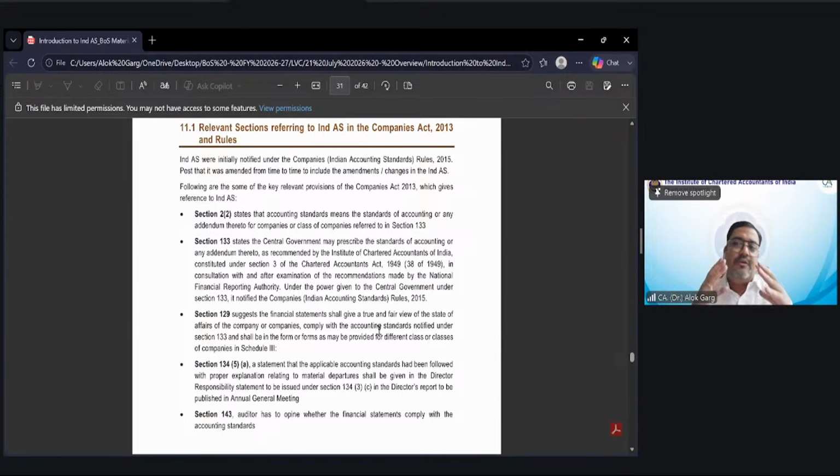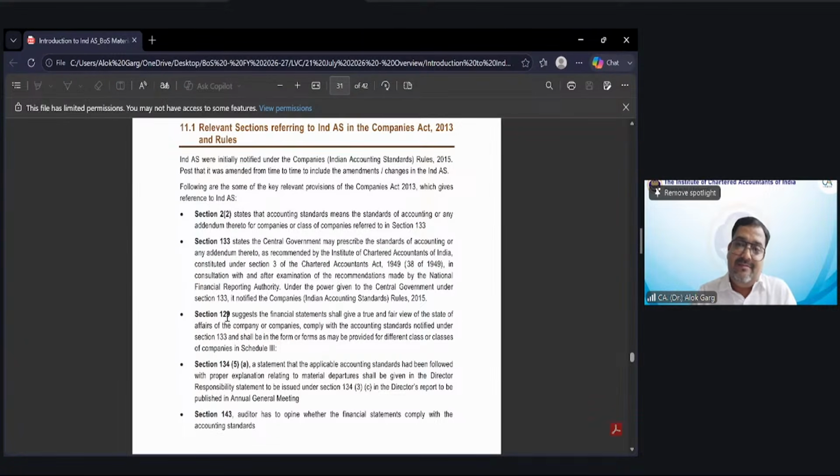Section 133, as I told you, your article, and probably few of you are pursuing your articleship also. You must have seen the audit report where it says that the financial statement of the company is presenting true and fair view because the company has prepared the financial statement in accordance with accounting standard or Ind AS notified under section 133 of the Companies Act 2013, right? So in section 133, this AS or Ind AS has been notified, right?